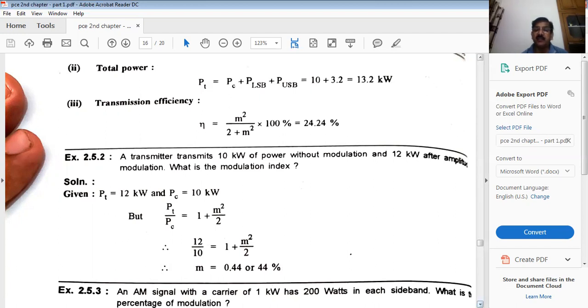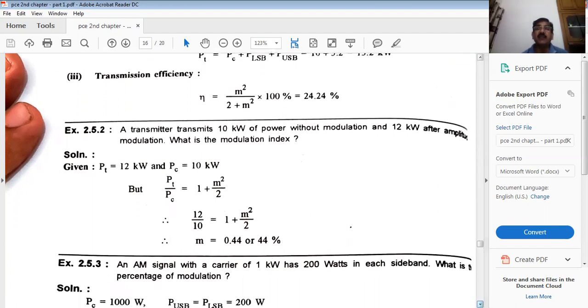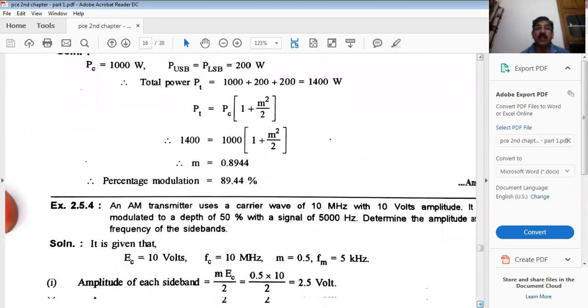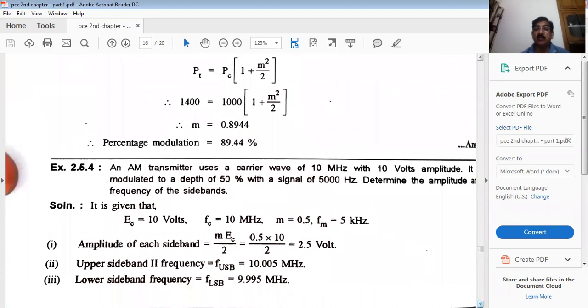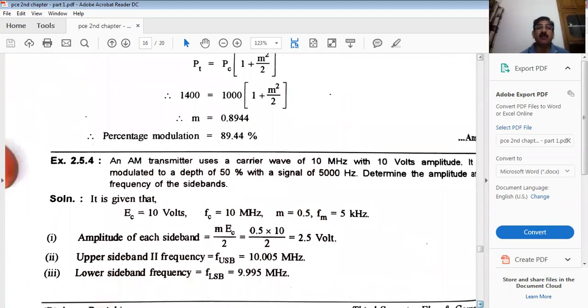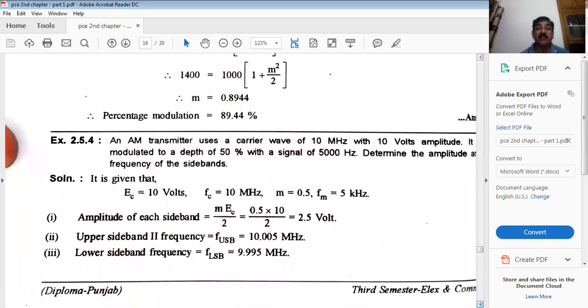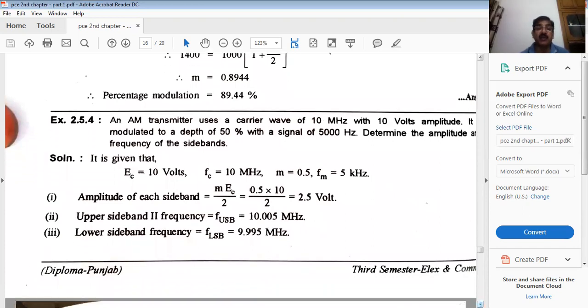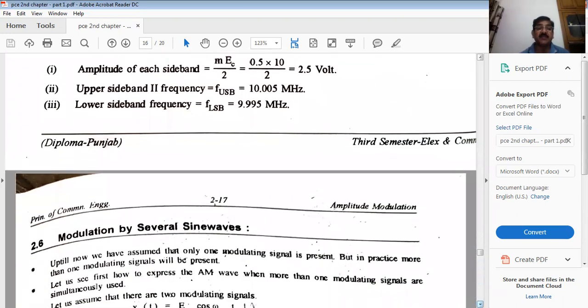Fine. So as it is varying between 0 and 1, so it is varying between 0 and 1. So percentage 44%. So some other solved examples are also given. You can go through and you will get the idea of what is total power, how we can calculate percentage modulation, how we can calculate modulation index, what will be the upper and lower sideband frequencies, how we can calculate the powers of upper and lower sideband. Right.